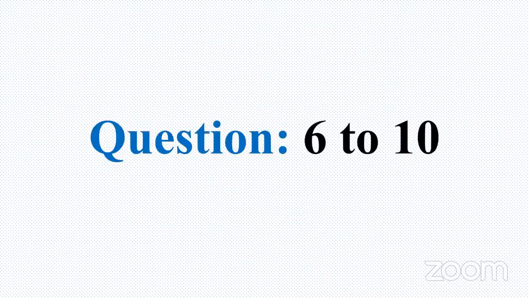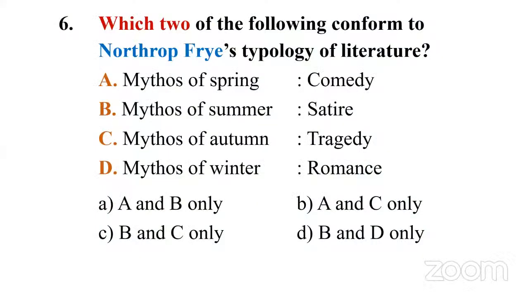And today we are going to discuss question 6 to 10. And let's go to question number 6. Which two of the following conform to Northrop Frye's typology of literature? You have four options here. Before that, you have four statements.